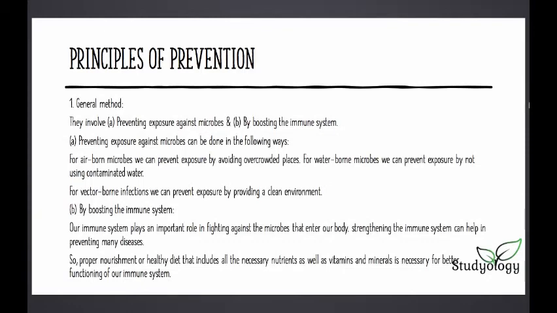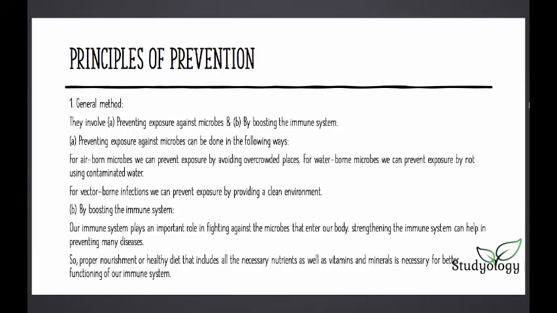Next, by boosting the immune system. How can you boost the immune system? This is a very important topic in this chapter, so you can listen to this. Our immune system plays an important role in fighting against the microbes that enter our body. Strengthening the immune system can help prevent many diseases.